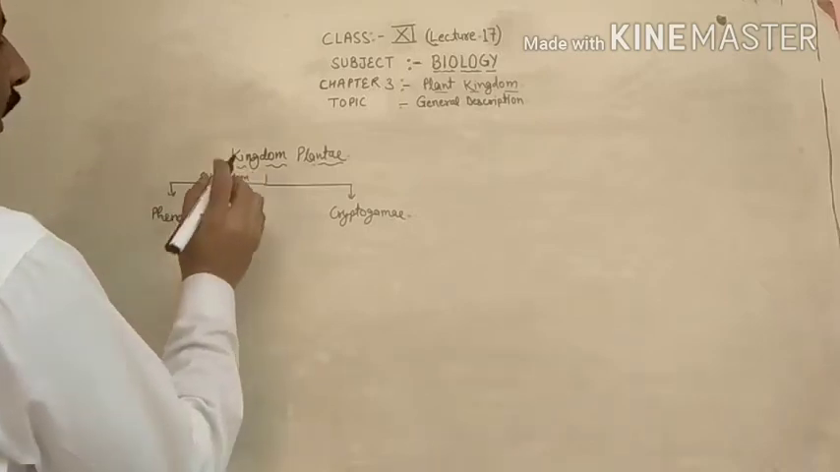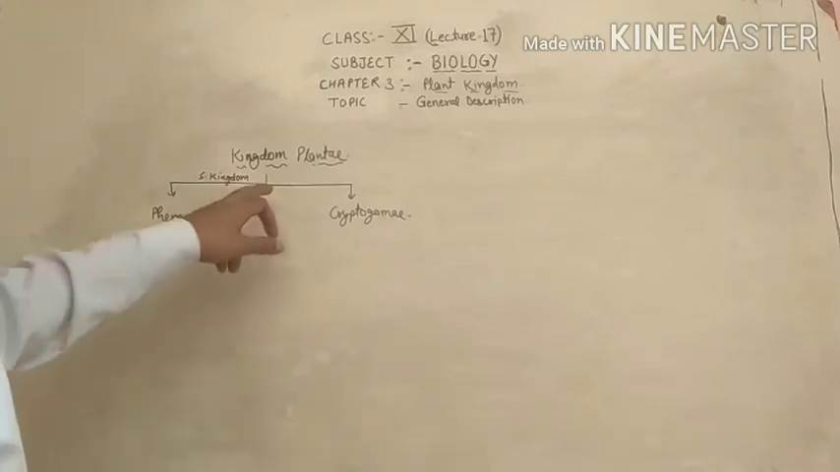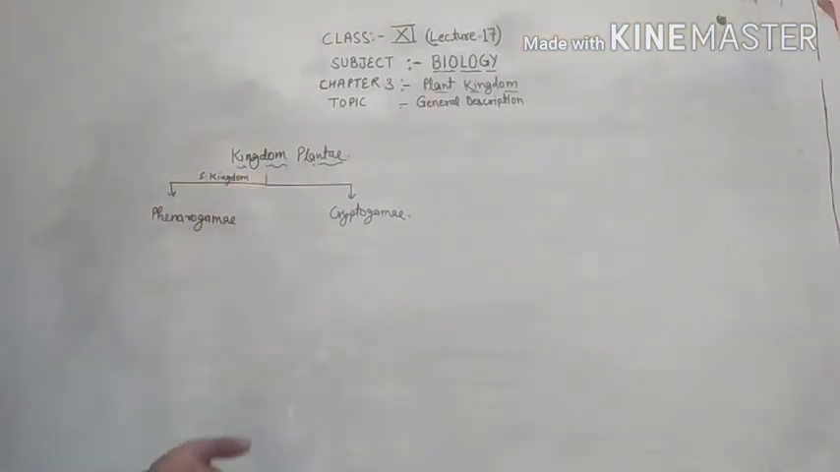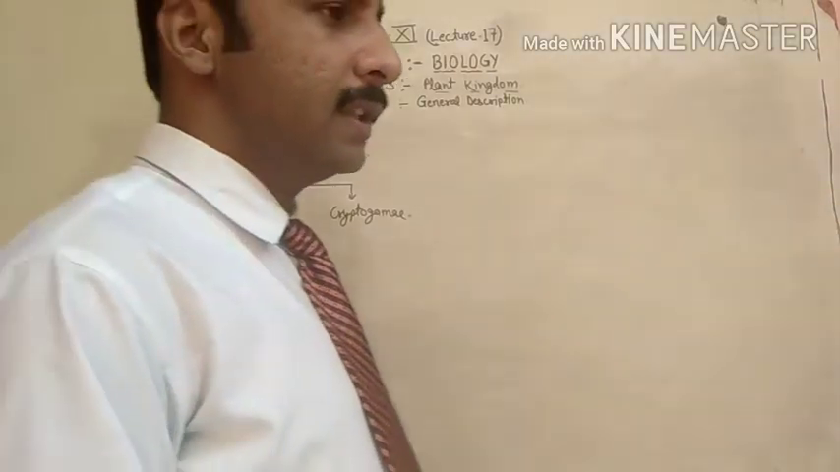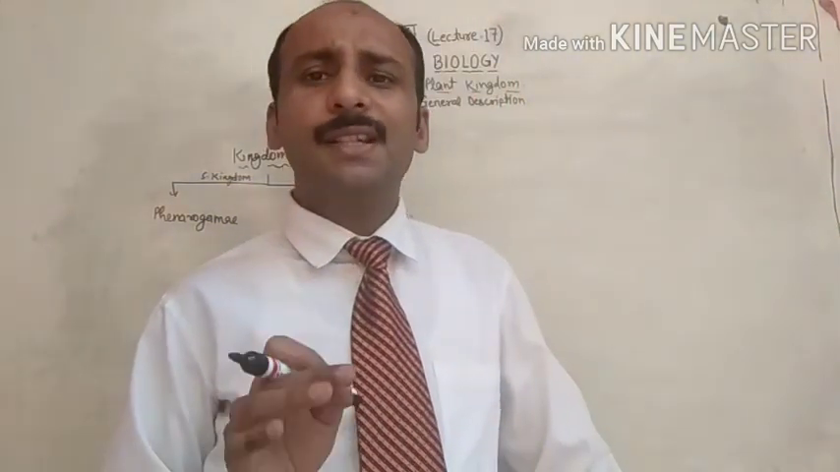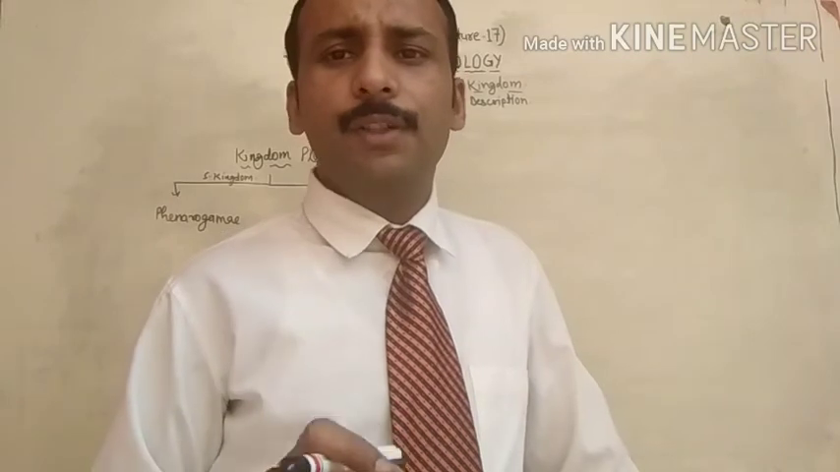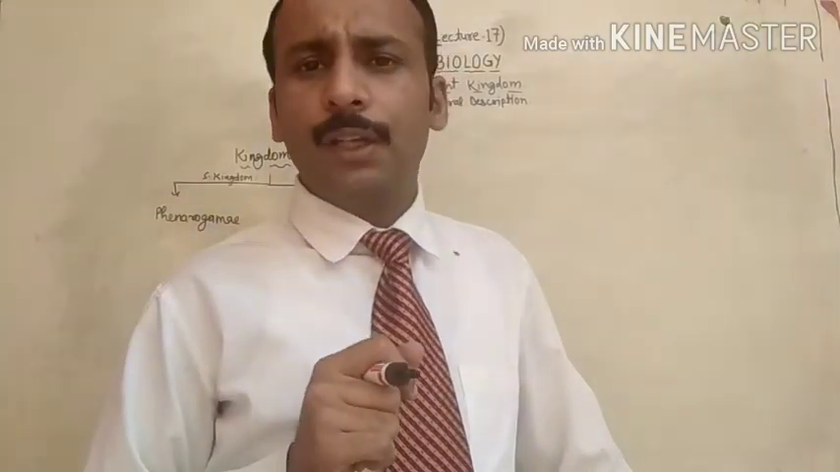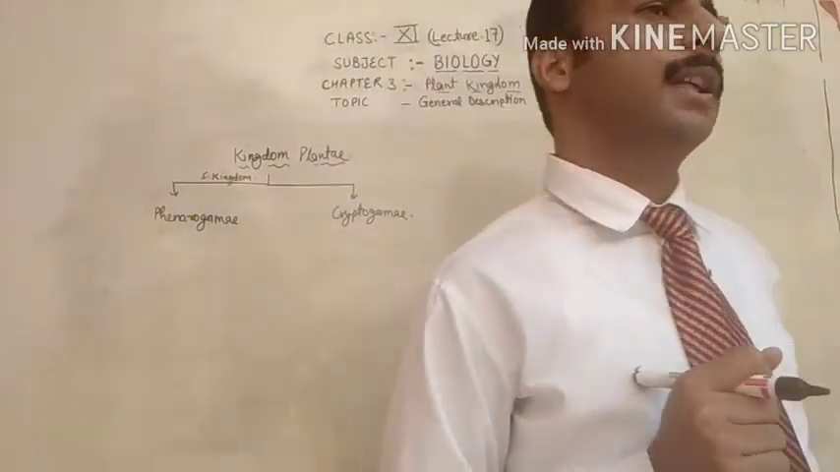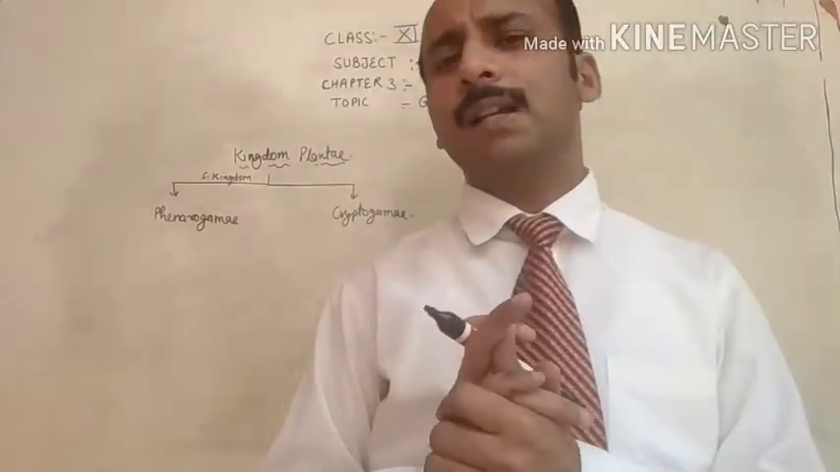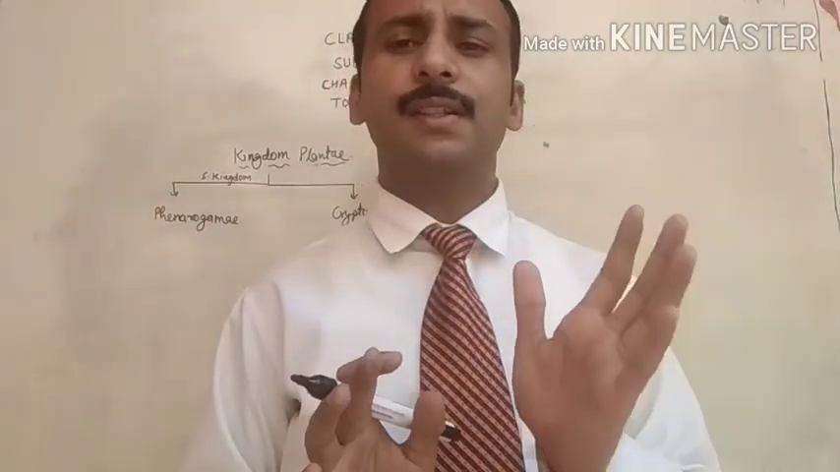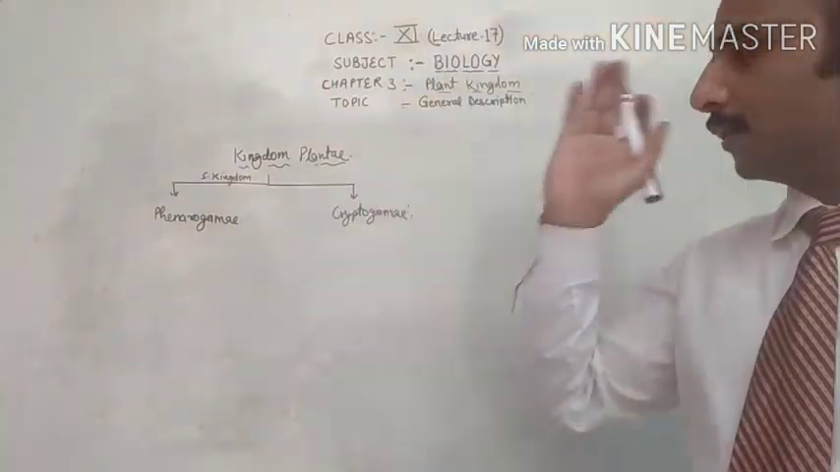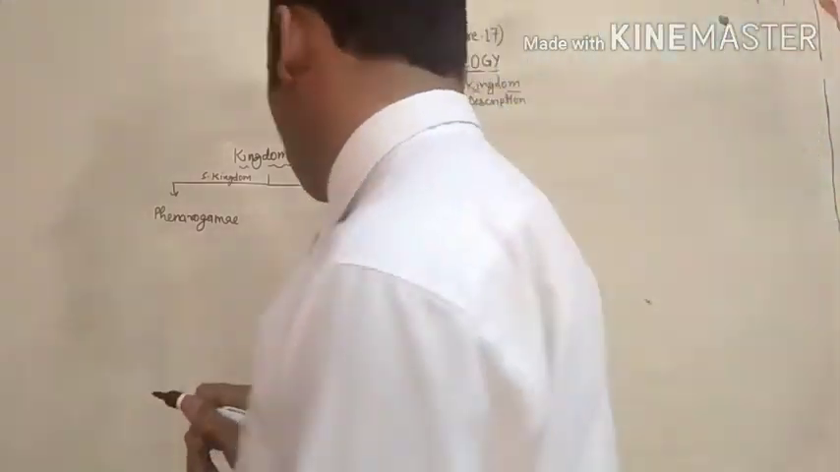Otherwise there is no need, you have to categorize directly. Kingdom Plantae is divided into the two parts, phanerogamy and cryptogamy. Phanerogamy means the plants in which seeds are formed. In which seeds are not formed, they are called cryptogamy. So plants are mainly categorized on the basis of the presence and absence of seeds.